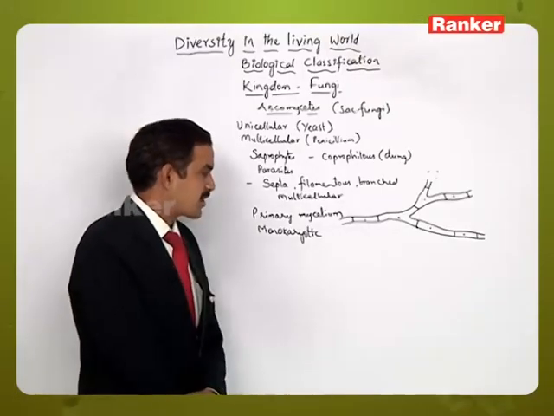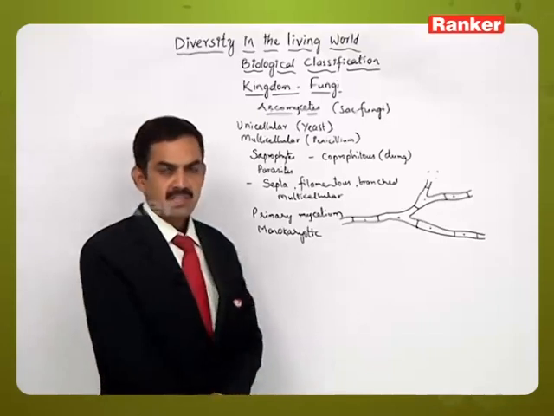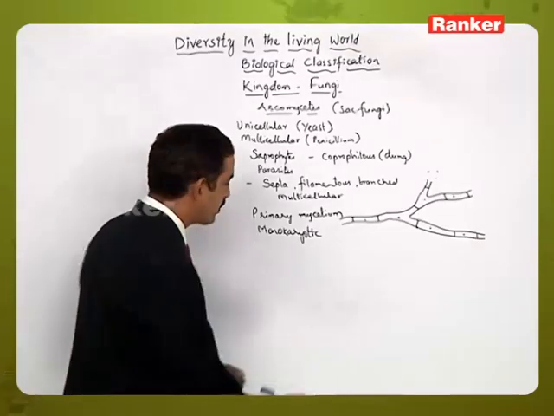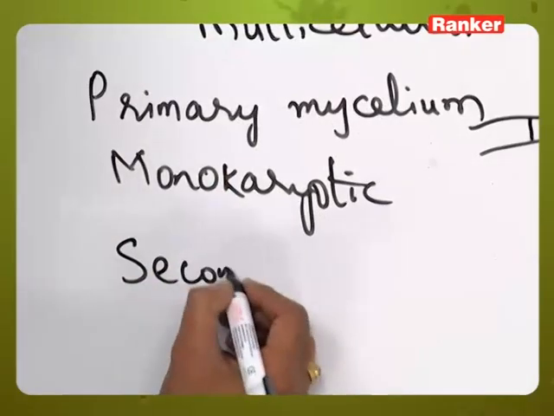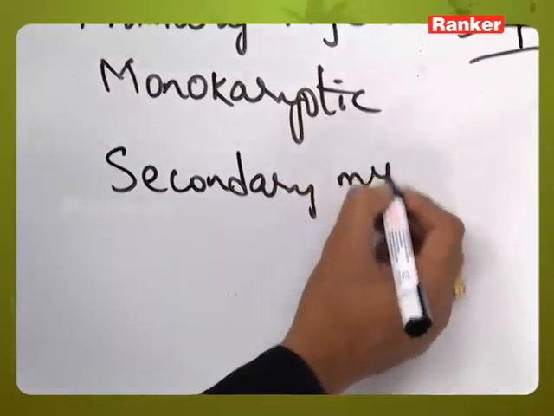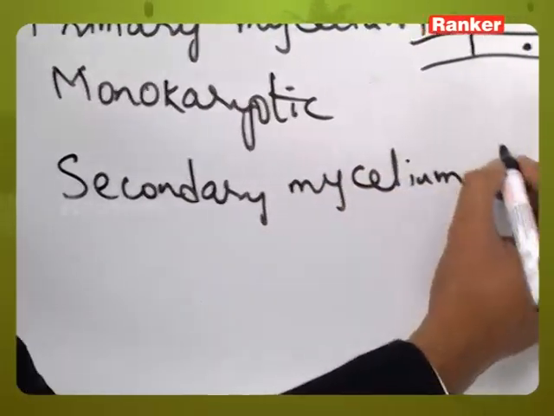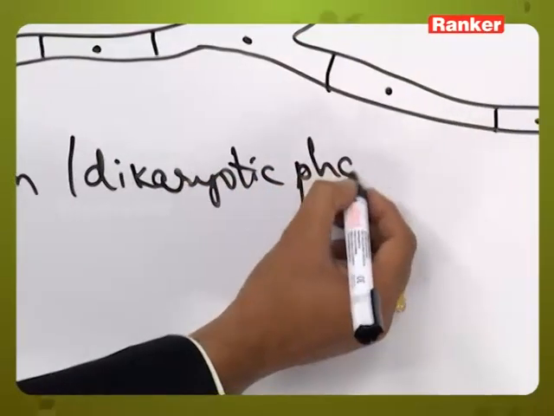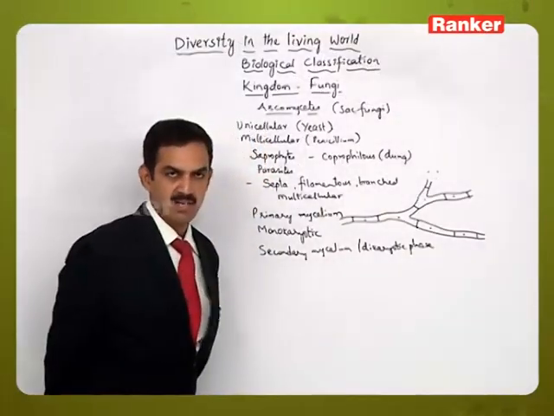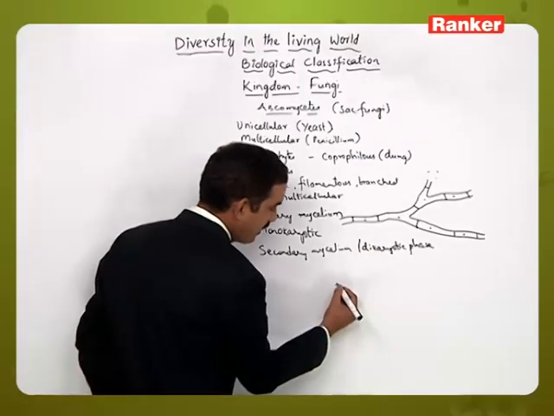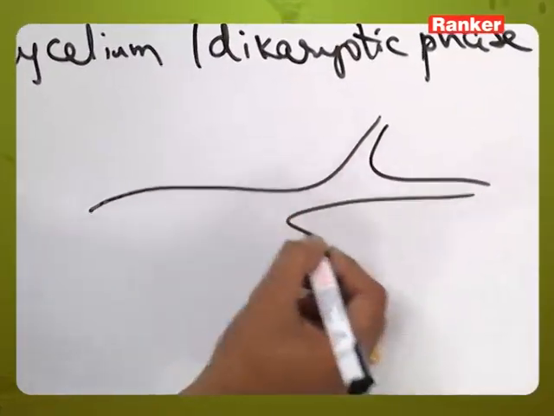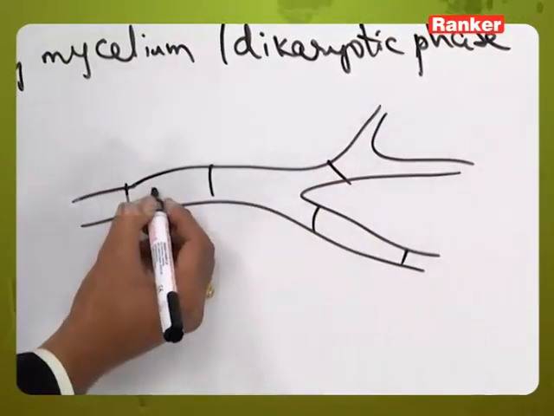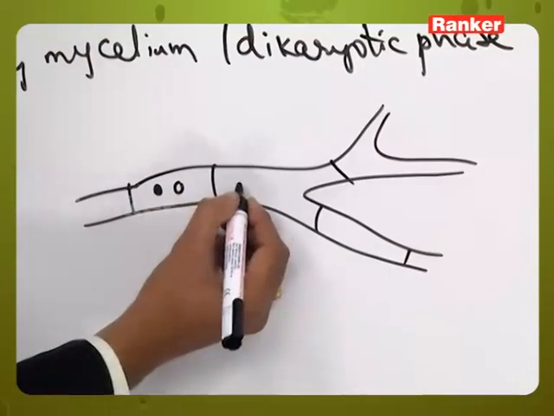But in the process of reproduction, where the two cells of the plus strain and minus strain hypha will fuse to produce secondary mycelium, this secondary mycelium is the structure which contains dikaryotic condition. We call it dikaryotic hypha. That means when two hypha are participating, each structure will have many cells, and each cell will contain two nuclei.